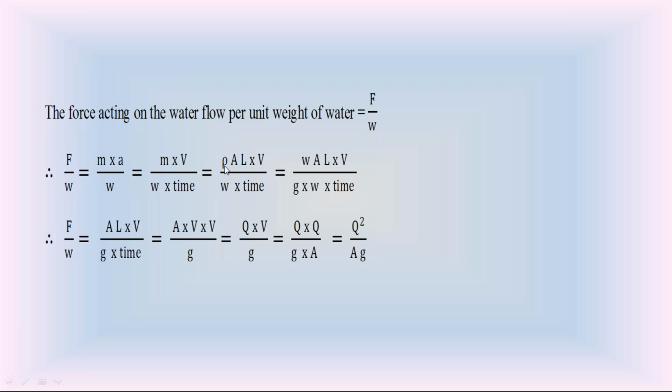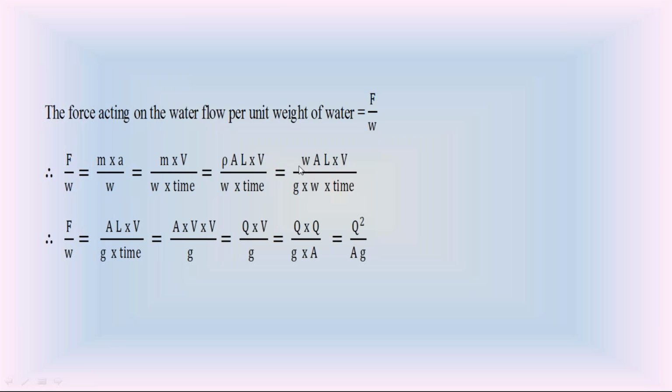So this equation becomes W divided by g into A into L into V, divided by the unit weight W into time. I just modified the density as unit weight by acceleration due to gravity.